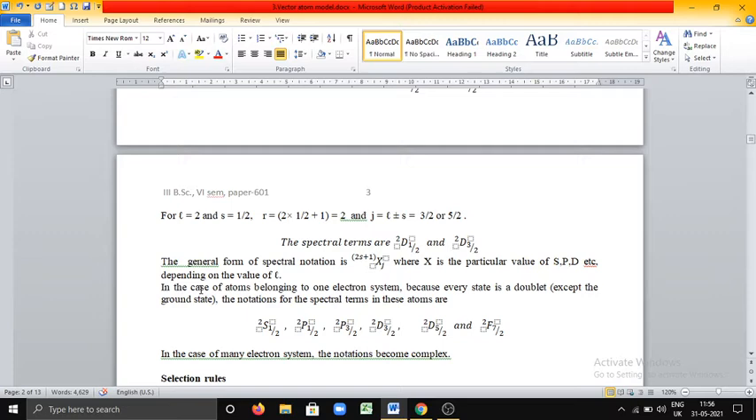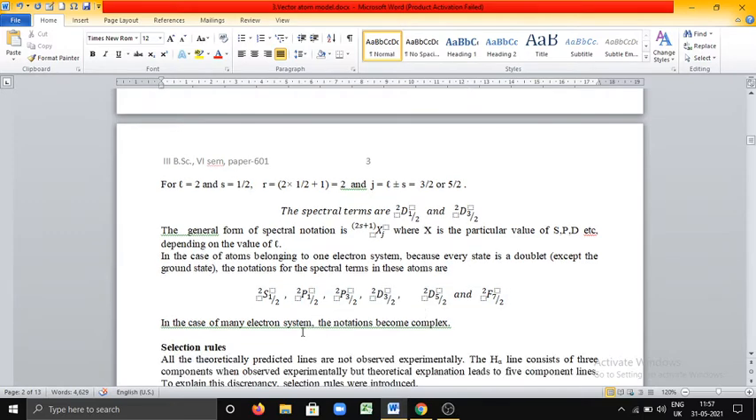In the case of atoms belonging to a one-electron system, every state is a doublet except the ground state. Only for the ground state there is a single term, and for all other states there are two terms. That is why it is called a doublet. See here, for the ground state it is 2S1/2, and then 2P1/2, 2P3/2, 2D3/2, 2D5/2, 2F7/2 and so on. In the case of many-electron systems, the notations become more complex.